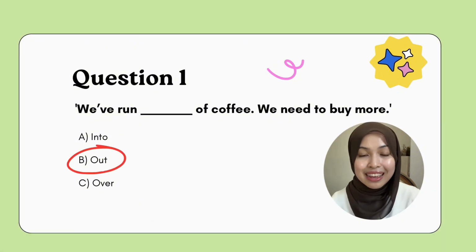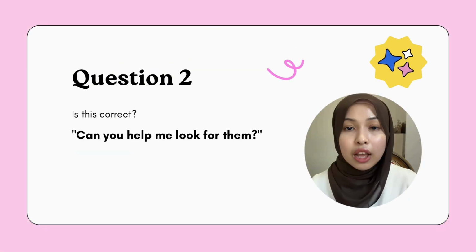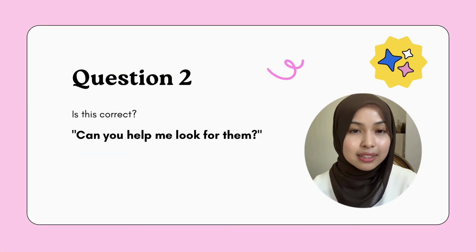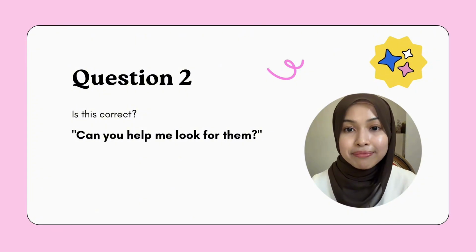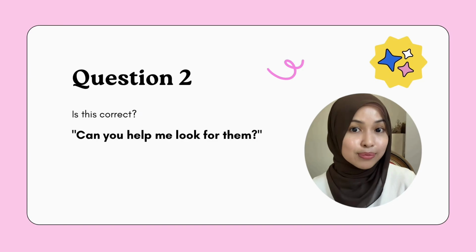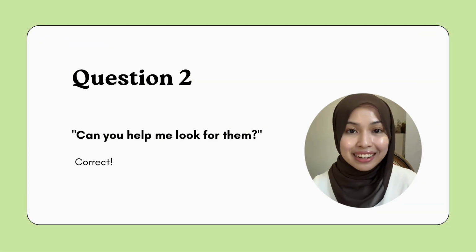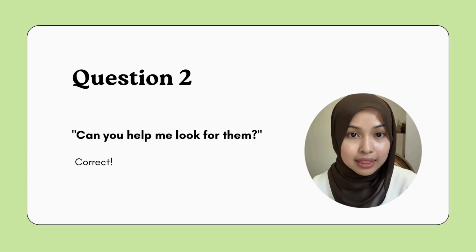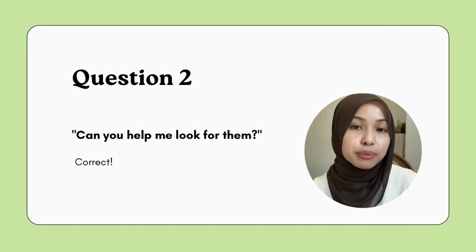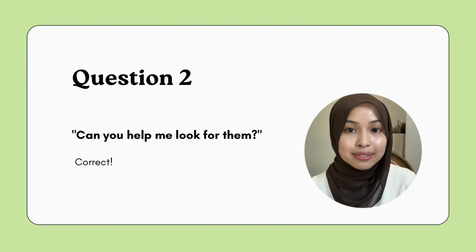The answer is B, out. So run out in this context means you have nothing left of it. Question number 2. Is this sentence correct? Can you help me look for them? Yes, it's correct. So look for in this context is inseparable. So them stays at the end.